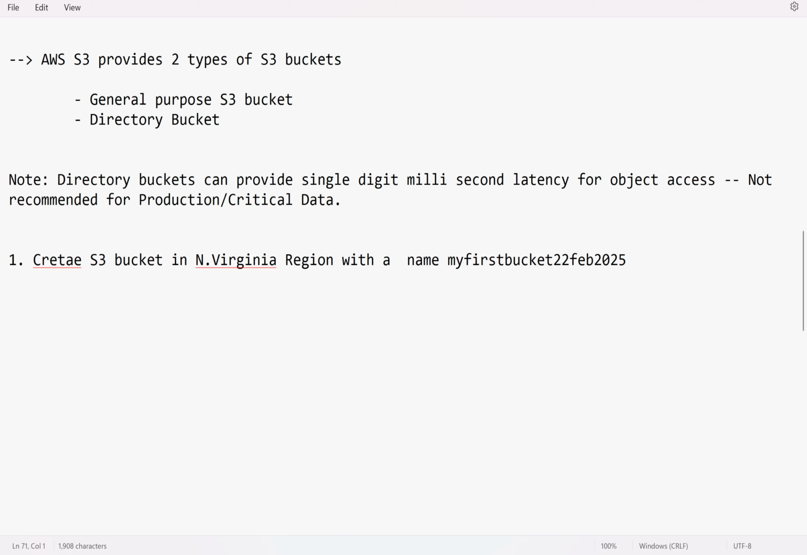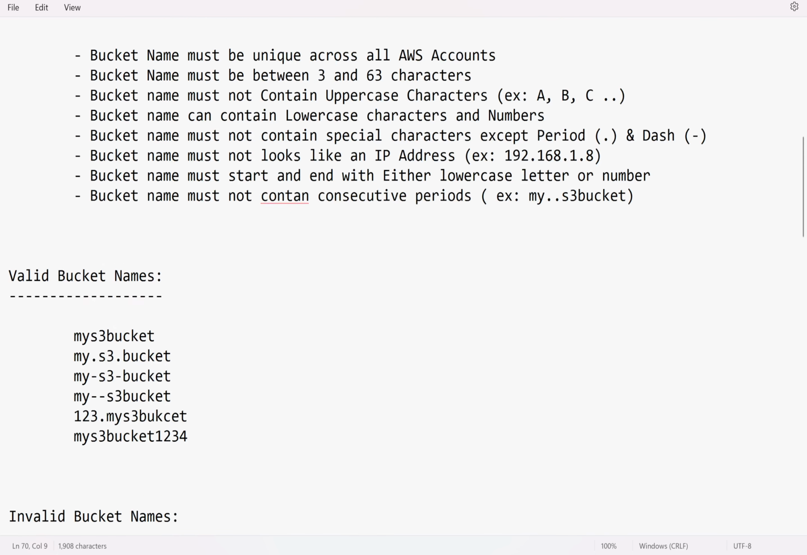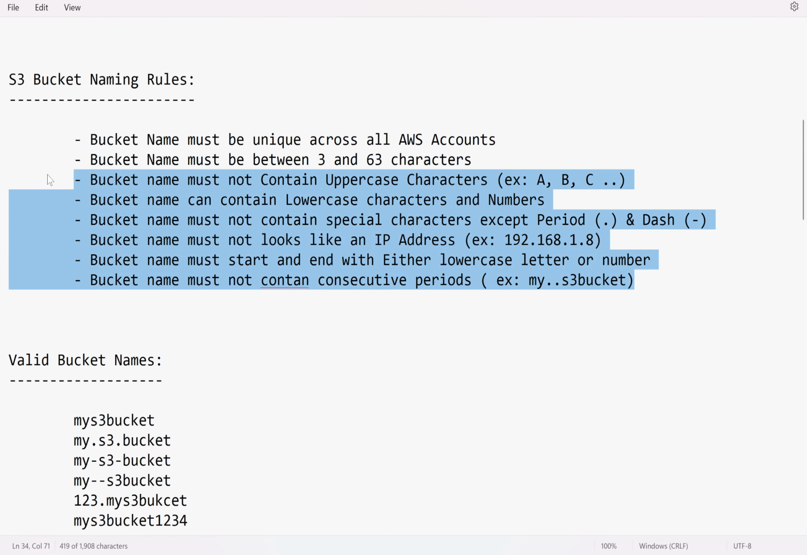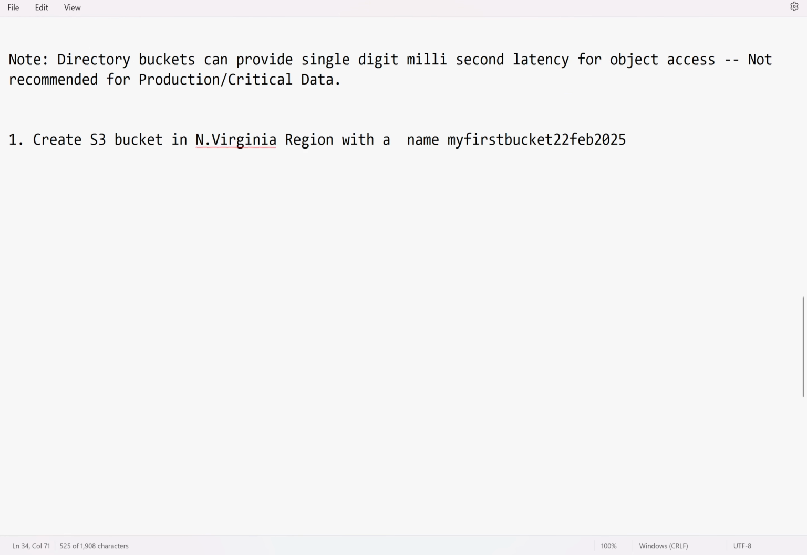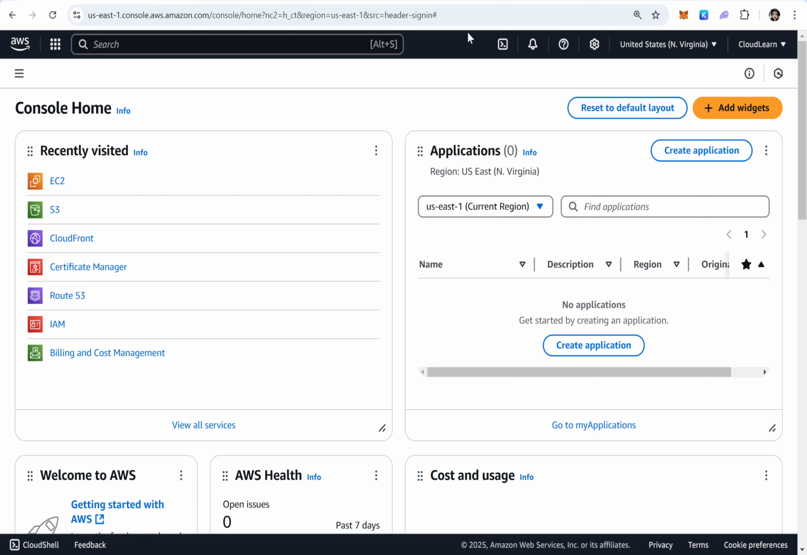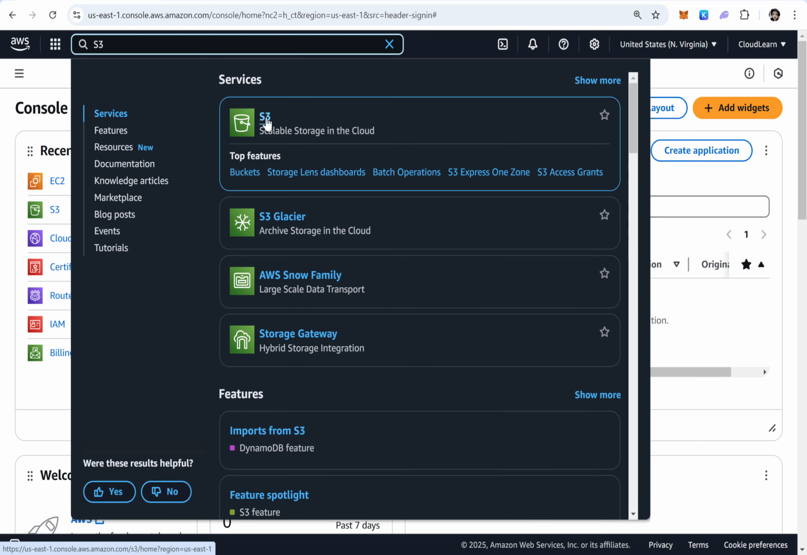While creating this bucket, we will verify all the naming rules. Whatever we discussed theoretically, whether these rules are correct or not, we will verify at the time of creating the S3 bucket. Okay. Let me get into our AWS account. So this is our AWS account. In the search, just type S3, service, scalable storage in the cloud. Let me click on S3.